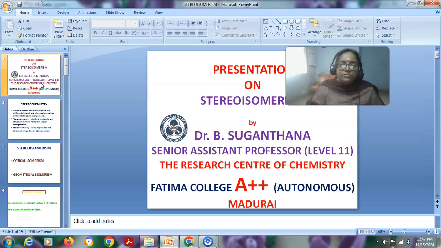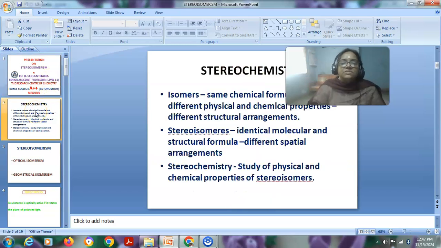Good morning, everyone. So today we'll pass on to a new topic on stereoisomerism. This stereoisomerism is a beautiful topic which mainly deals with the study of physical and chemical properties of the stereoisomers.